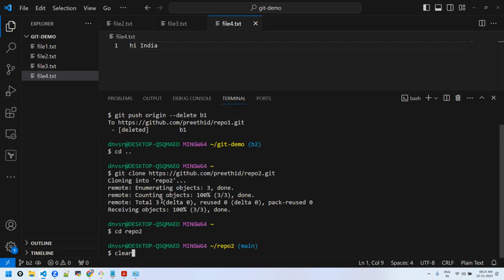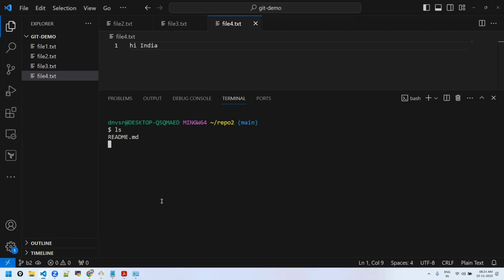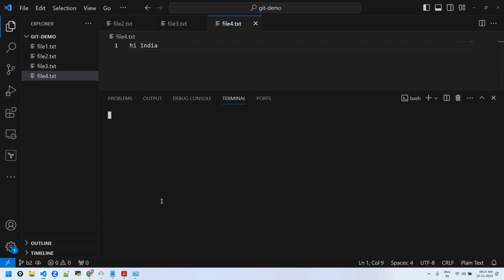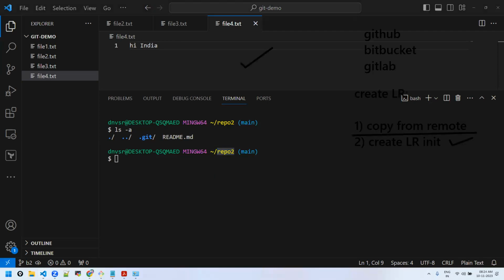Cloning into repo2 means it will create a directory called repo2. When you go to repo2, you can see the readme. If you check the log, you will see one commit which is coming from the remote. Also, the main thing is, if you see the hidden files, you see .git, which means this repo2 is a local repository created. Got the point, everyone?